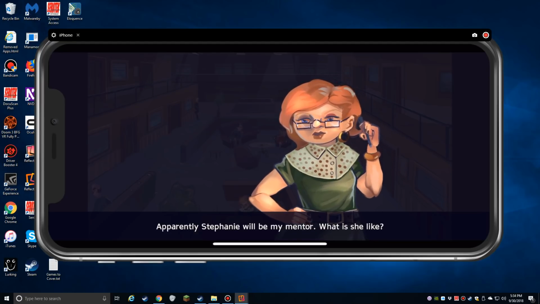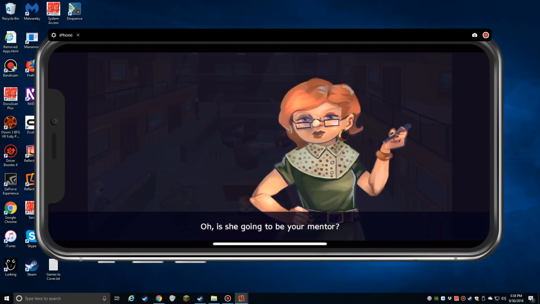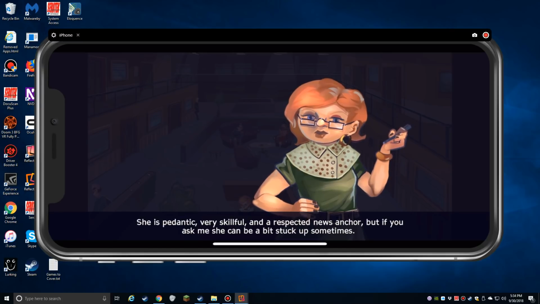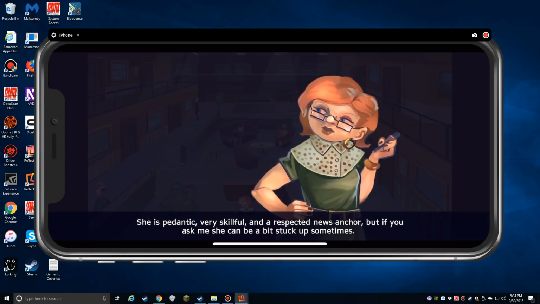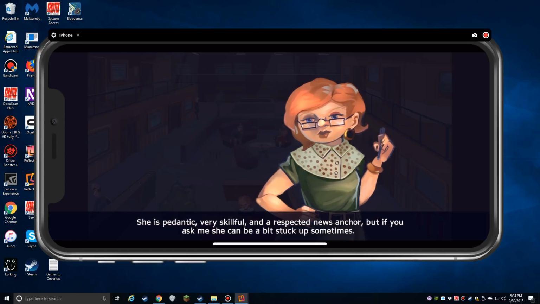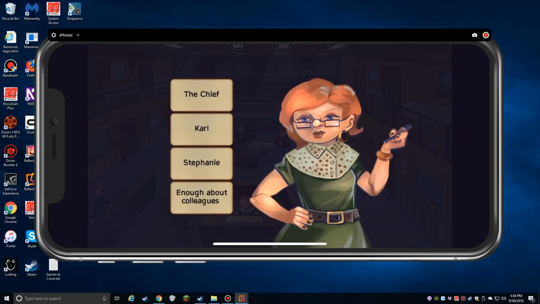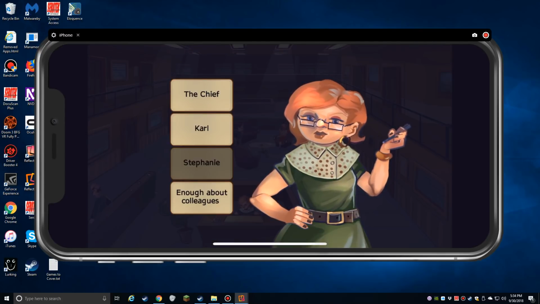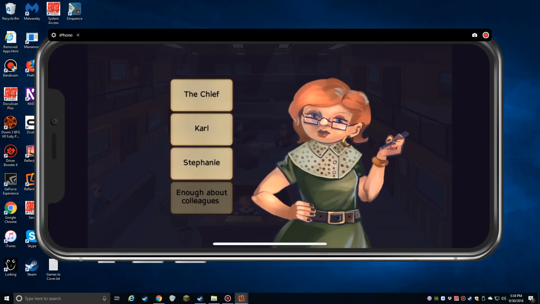Stephanie. Apparently Stephanie will be my mentor. What is she like? Oh, is she going to be your mentor? Yeah. She's pedantic, very skillful, and a respected news anchor. But if you ask me, she can be a bit stuck up sometimes. I was going to say, she's a big pain in the ass, probably. Stephanie. Enough about colleagues. Thank you.